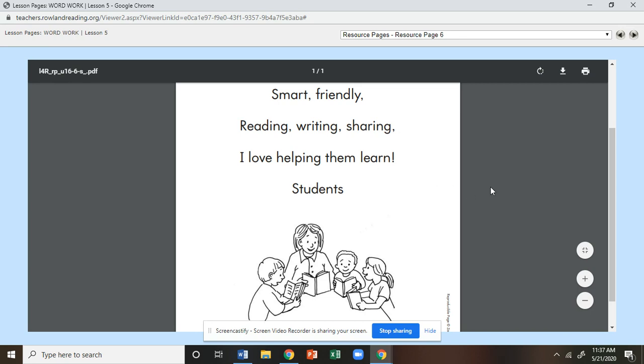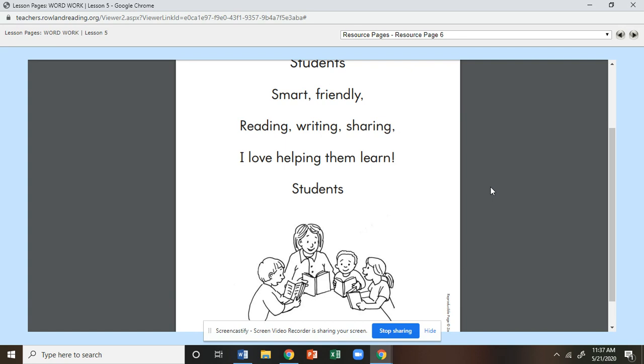Students. So this one's a little different. My topic was students instead of teaching. And the first line had my topic, easy. Second line, 2 adjectives about it. Third line, the ing words, okay, things that that topic does. The fourth line is how I feel about my topic. I love helping them learn. And then the fifth line just repeats line number 1, okay?